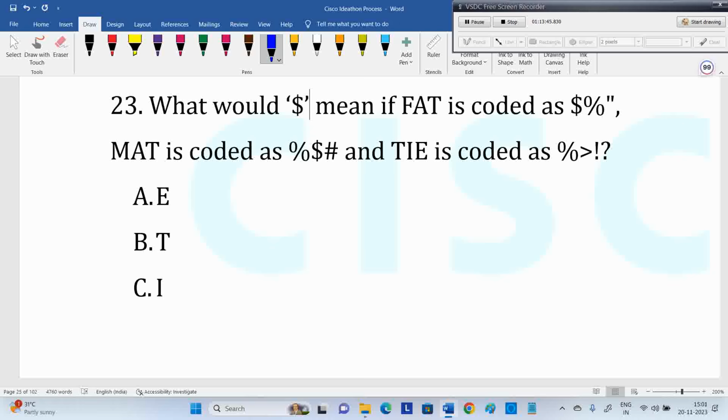Now we need to identify the dollar meaning. What letter is common if you compare all? T is common, and percentage is common. So you remove that percentage and the T letter everywhere. T letter gone, percentage gone. Then if you compare the first two, A is the thing. So A is nothing but dollar.